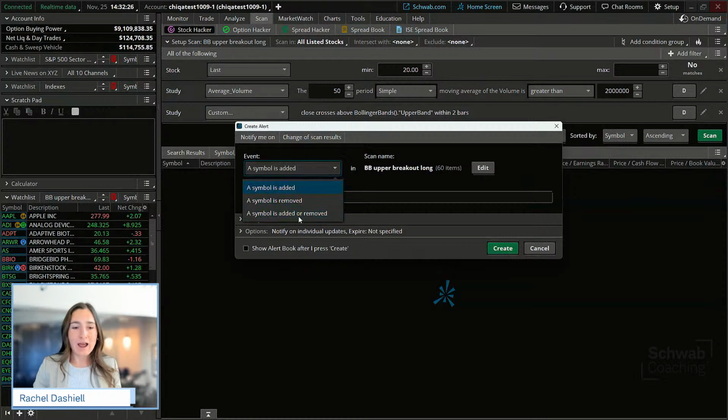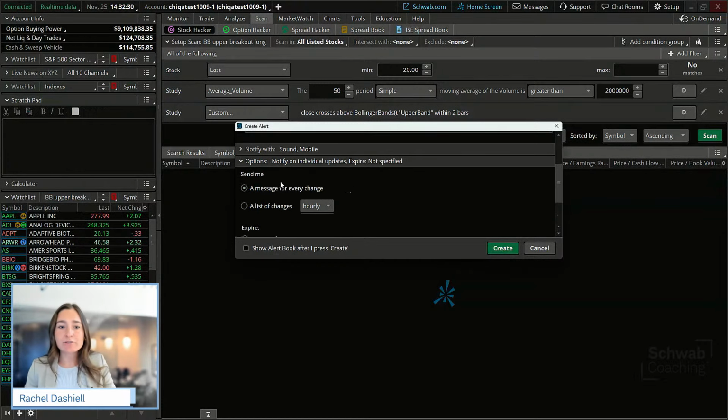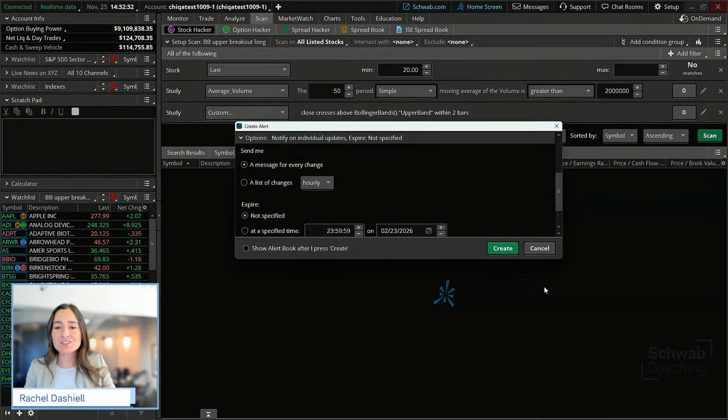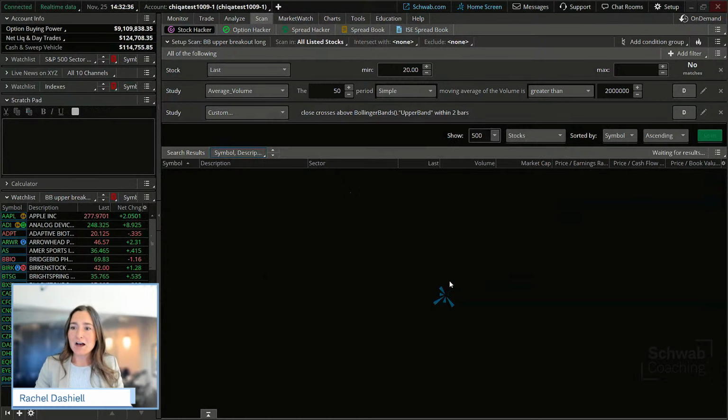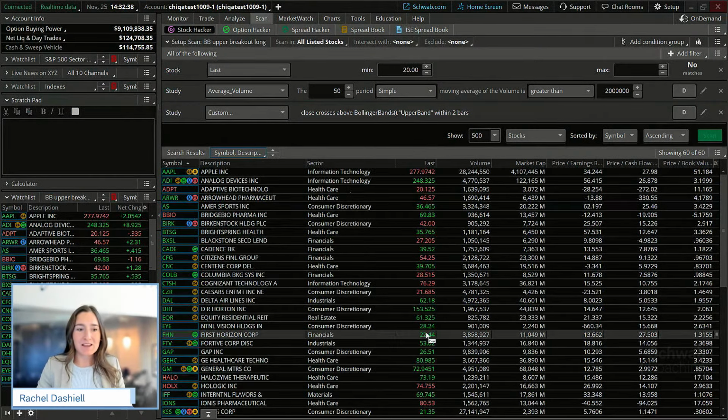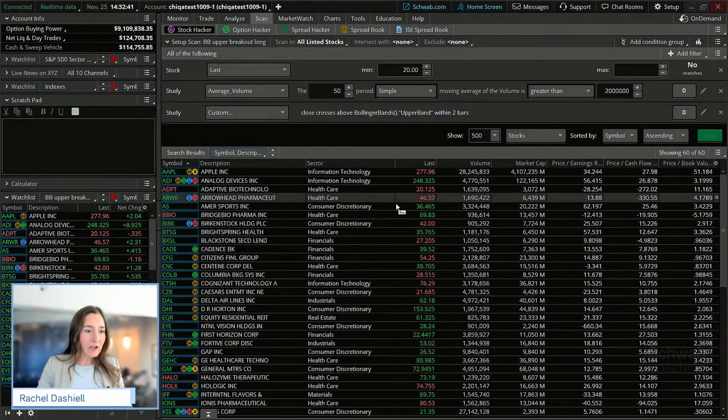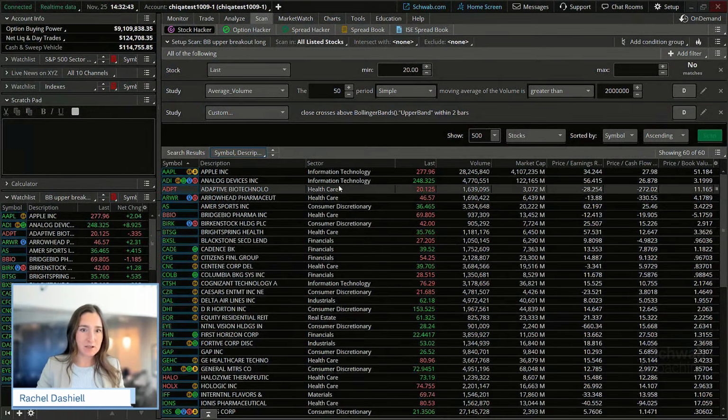So you can get alerted when added or removed, whatever you want. You can get alerted for every change, a list of changes, whatever your alert preferences are. But that will give us an idea there. So obviously familiar names that we are seeing on this watch list.